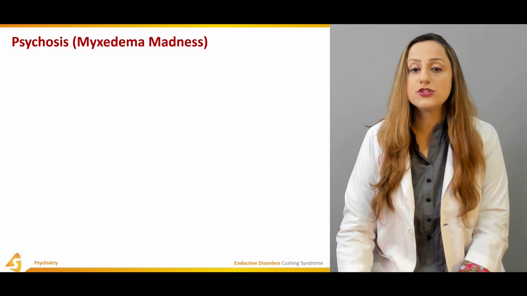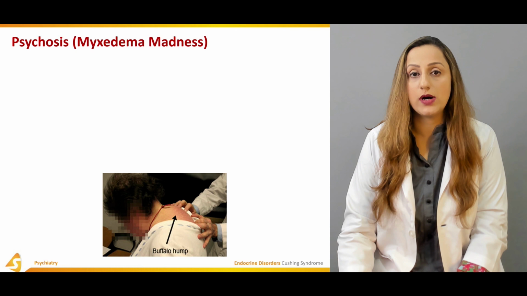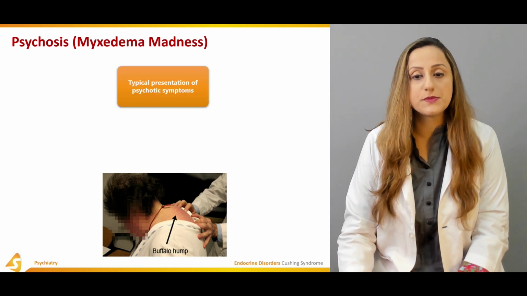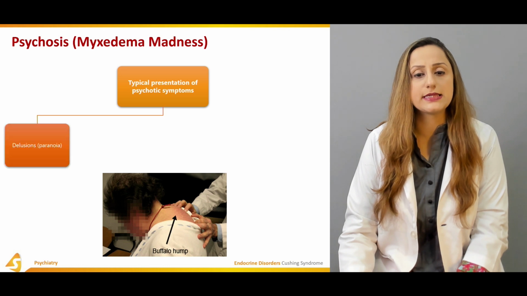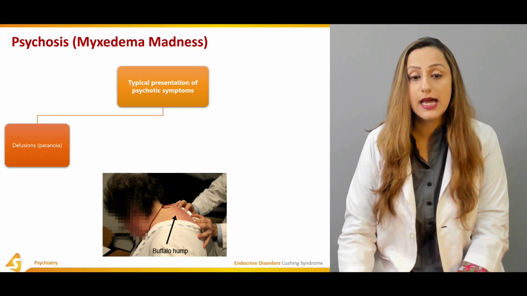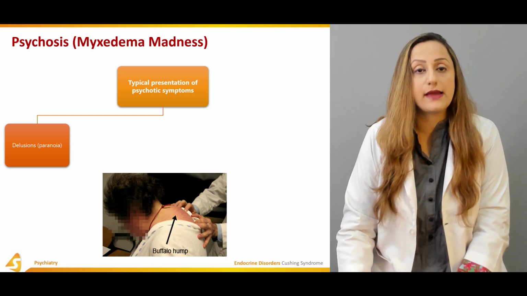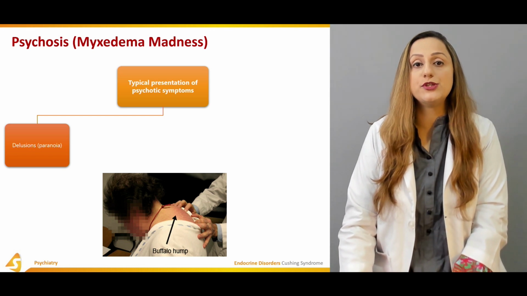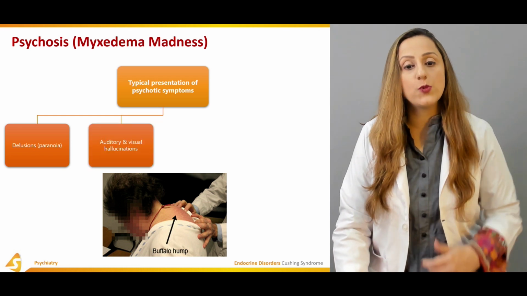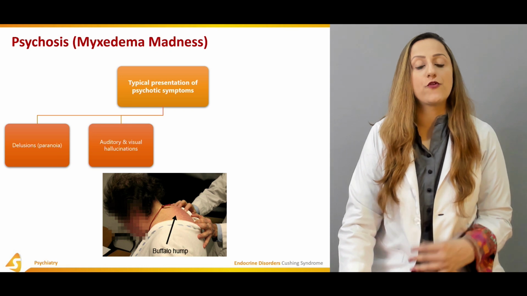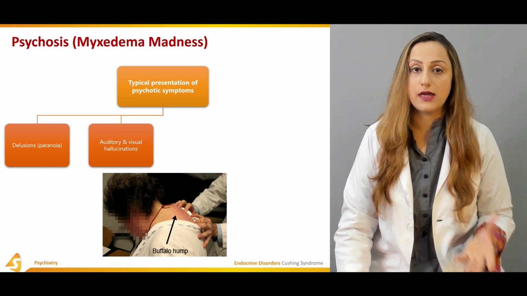The psychosis is usually known as the myxedema madness in these individuals. Buffalo hump is quite commonly observed in these individuals. The typical presentation of the psychotic symptoms in myxedema madness is delusions. The delusions can be of the paranoid type, and the person can also suffer from delusions of grandiosity, as well as auditory and visual hallucinations on the other hand.